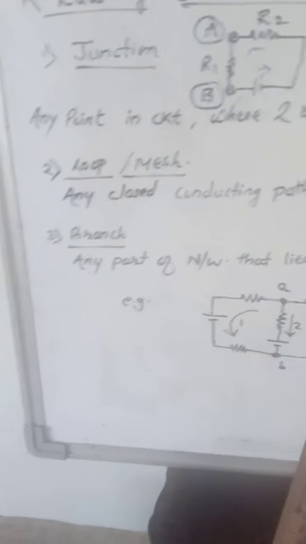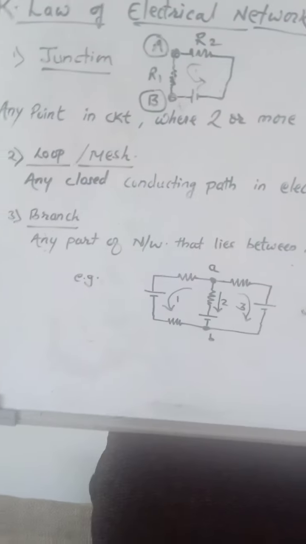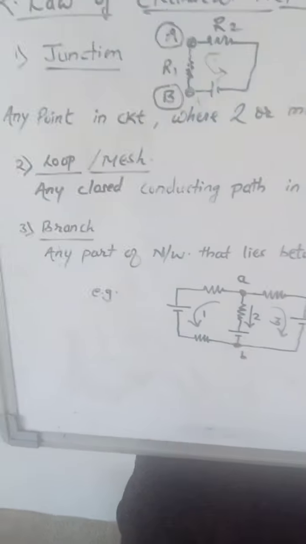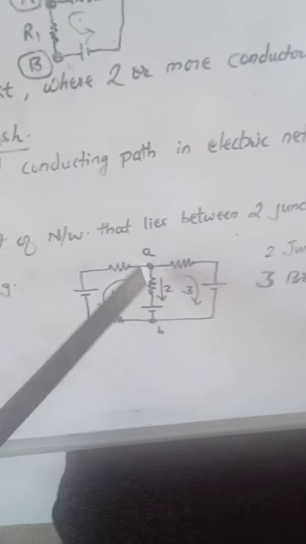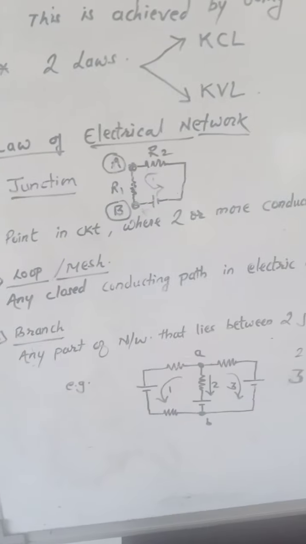I have not named them. There are 2 batteries here, and here, 3 batteries. They are connected in such a way that point A is forming one junction and point B is forming another junction. So naturally, due to these 2 junctions, types of network are formed.